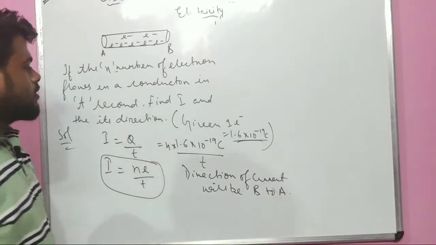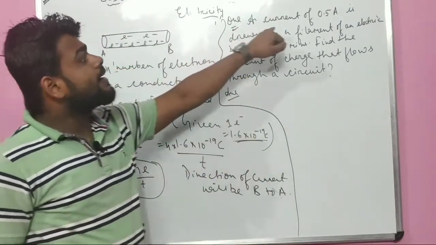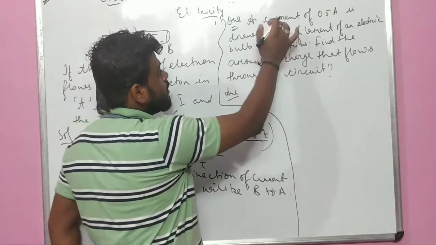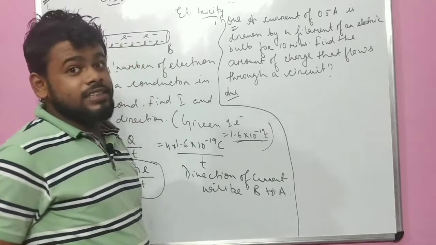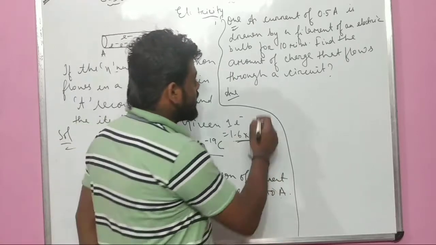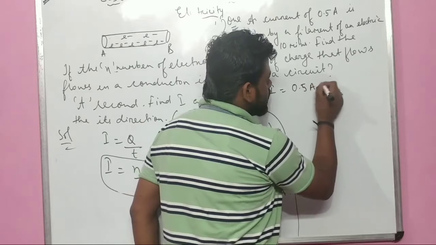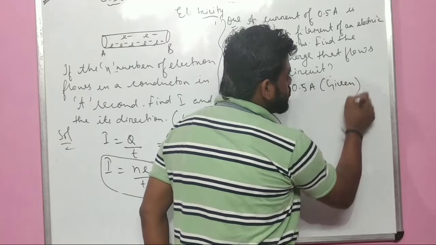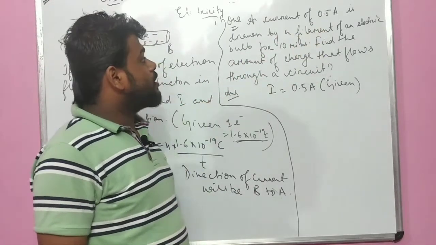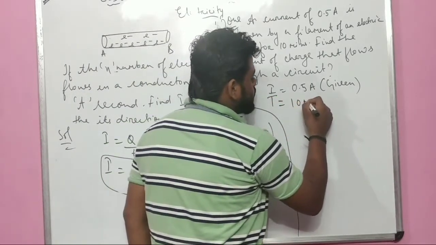आई बात समझ में? चलो, let us do one of the numericals. Okay, see, very good example it is. A current of 0.5 ampere is drawn by a filament of an electric bulb. The current of 0.5 ampere is drawn, that means we have got I, current, that is 0.5 ampere, given in the question, right? Next, drawn by a filament of an electric bulb for 10 minutes. Yes, the time is also given. What is the time? That is 10 minutes.